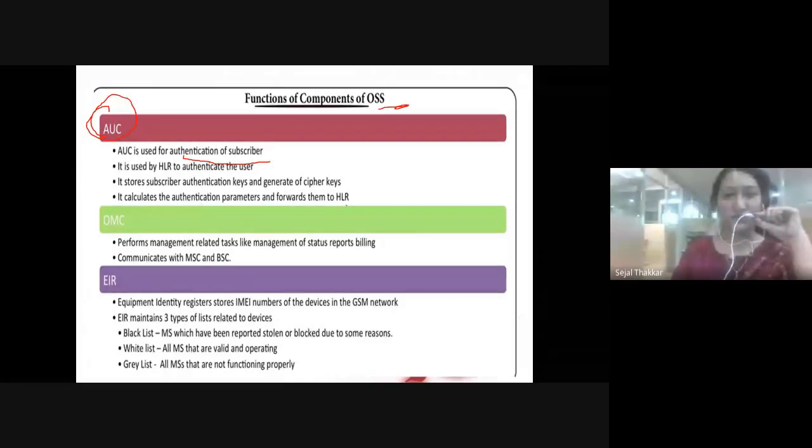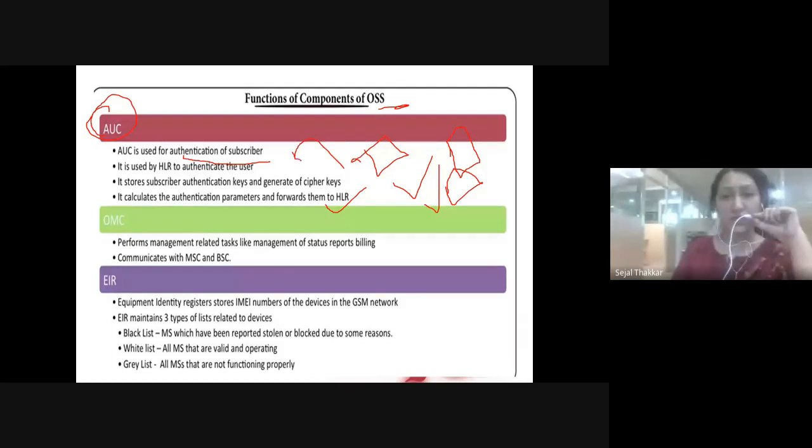It calculates the authentication parameters and forwards them to the home location register. You have to check whether your mobile is authenticated or not. Whenever you are purchasing any SIM card, they'll ask you to provide your PAN card, your license, or any photo identity proof, right? Whether you are an authenticated user or not, it is going to check.